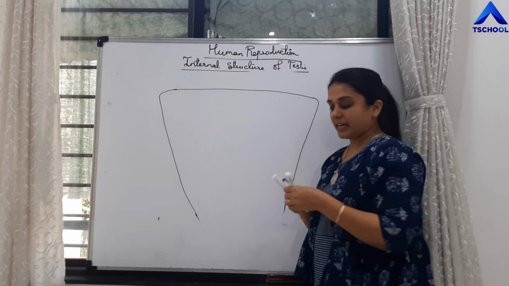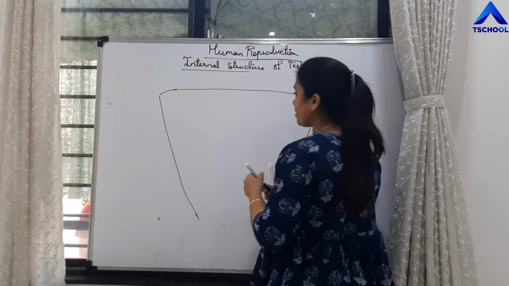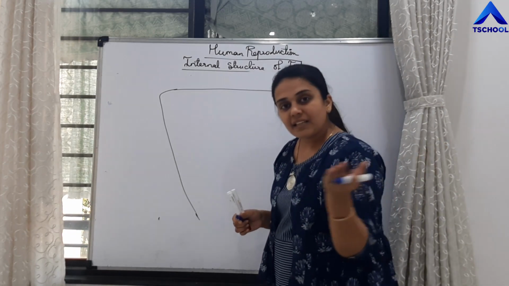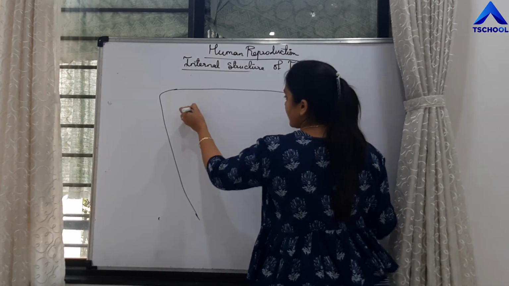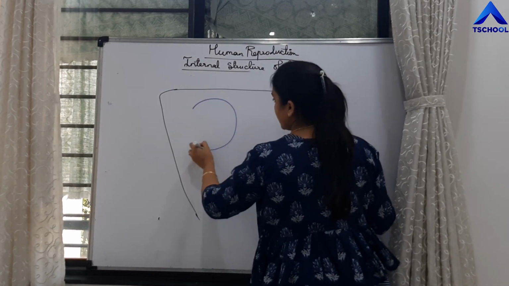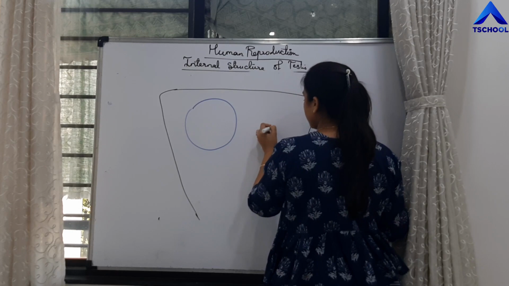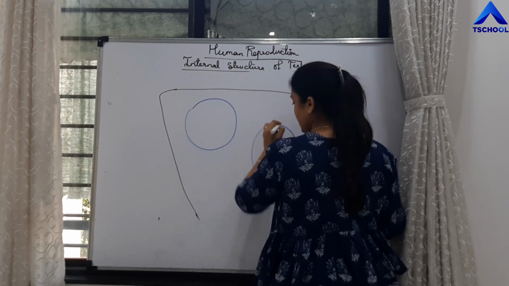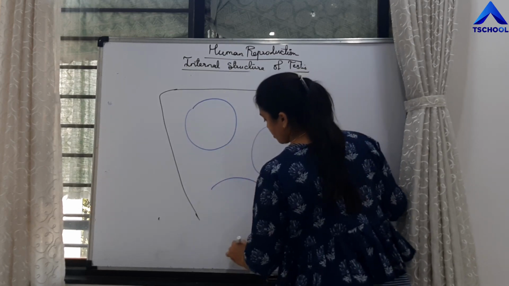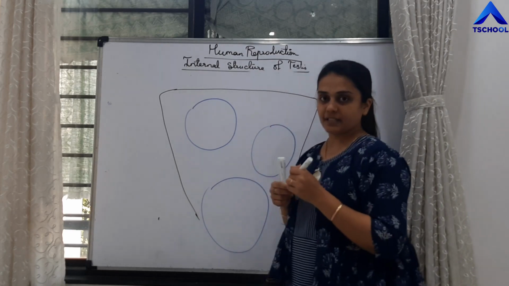Say this compartment possesses 3 seminiferous tubules. These are the 3 seminiferous tubules which are present.